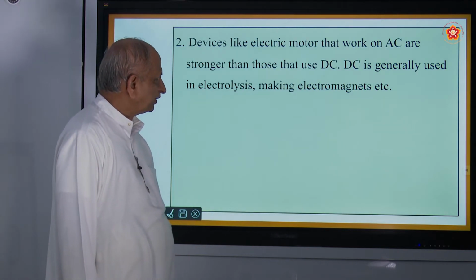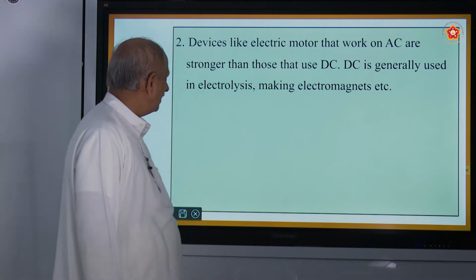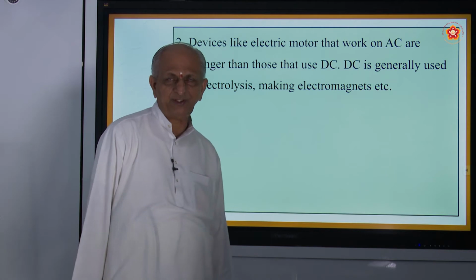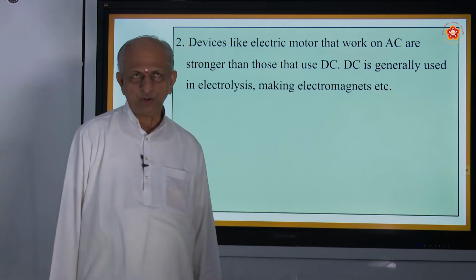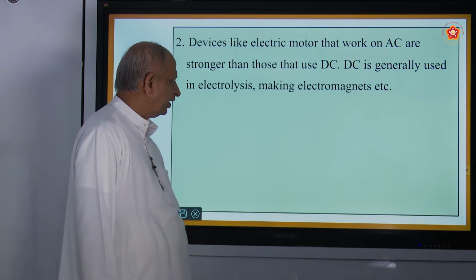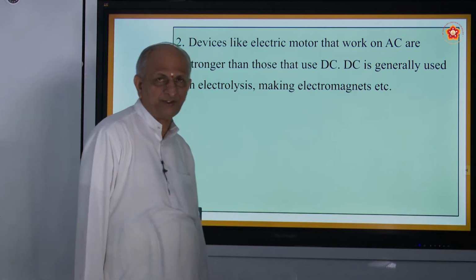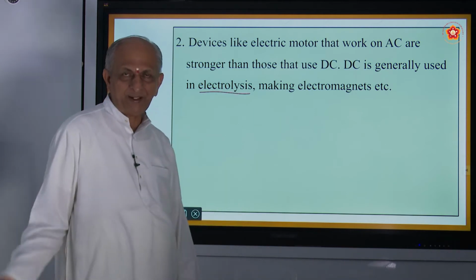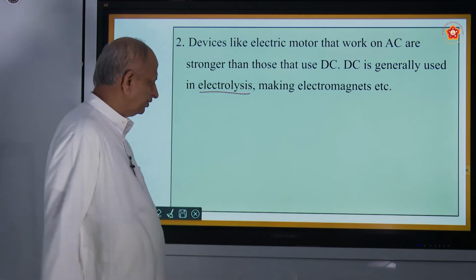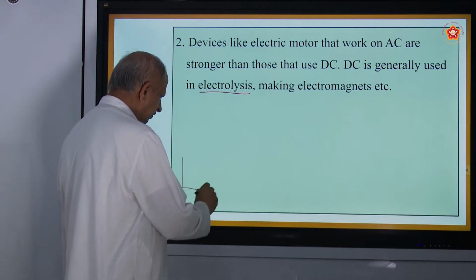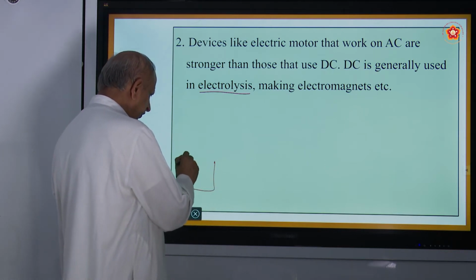Devices like electric motors that work on AC are stronger than those that use DC. So AC current is stronger than DC. DC is generally used for electrolysis. What do you mean by electrolysis? It is a process of passing current. For example, you have voltameters. The device you use is called a voltameter. In a voltameter there will be what are called copper plates.